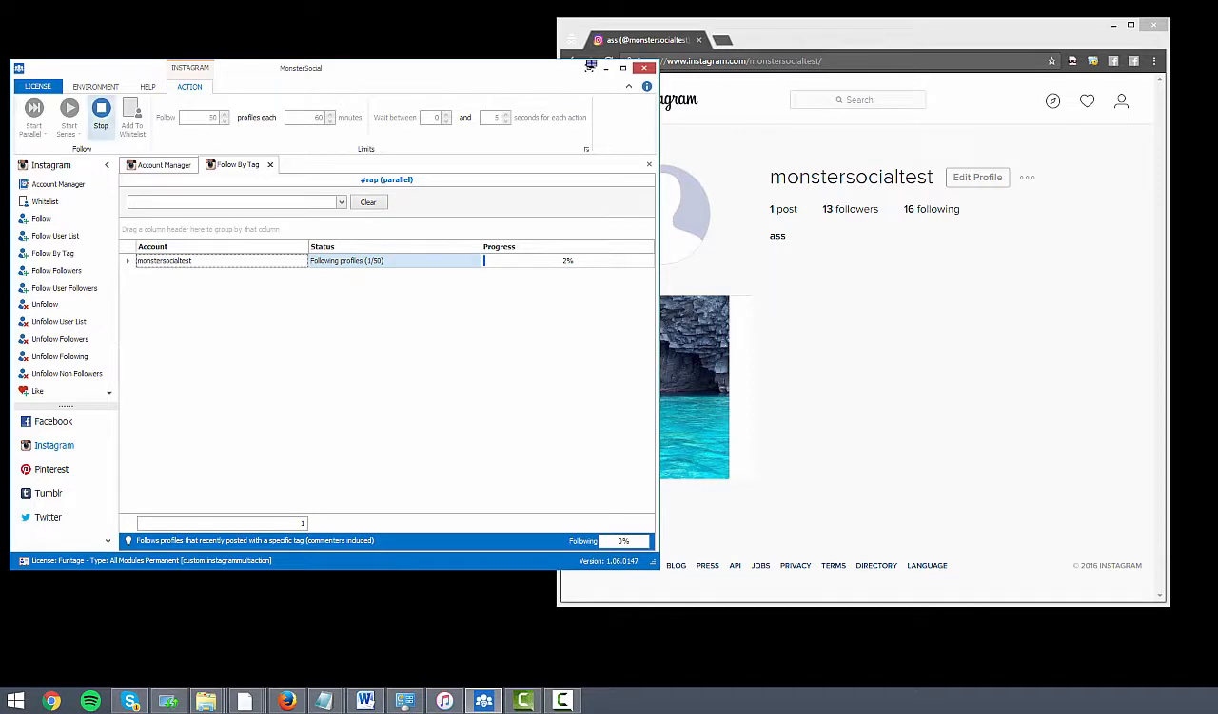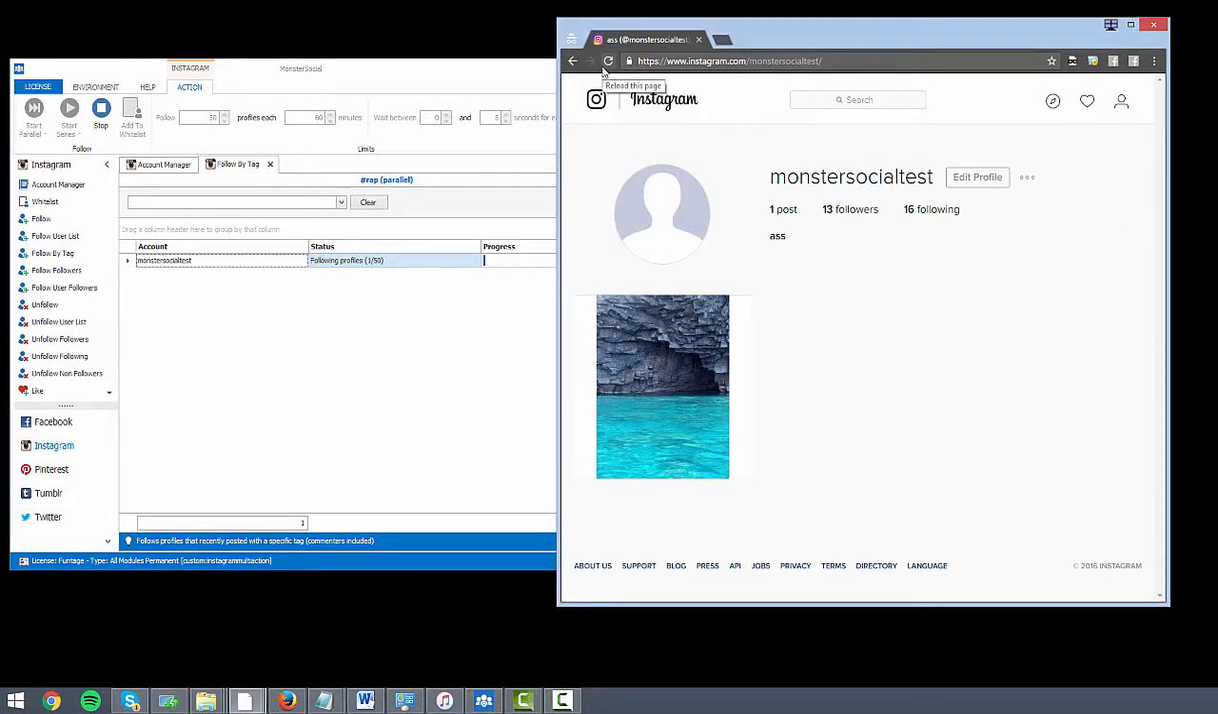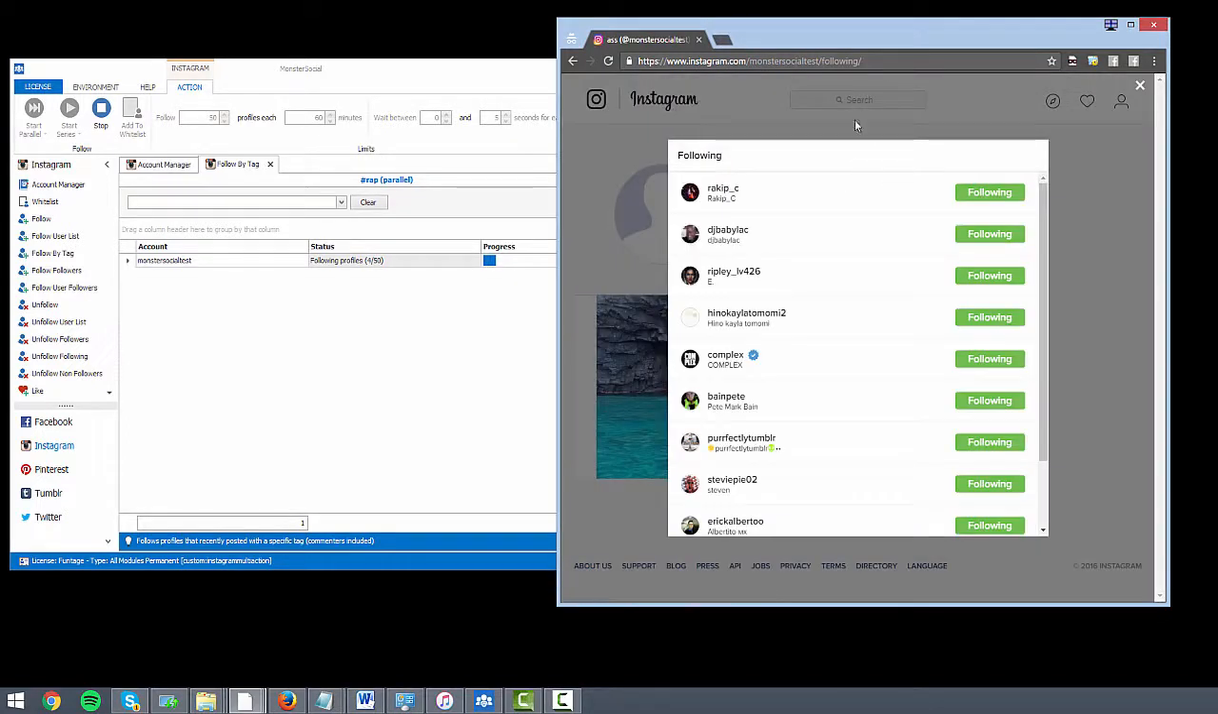So if we have a look here, 16, this should go up to. Now, also keep in mind that some of these accounts may be private. Let's have a look, 19. Actually, no, that doesn't make sense.